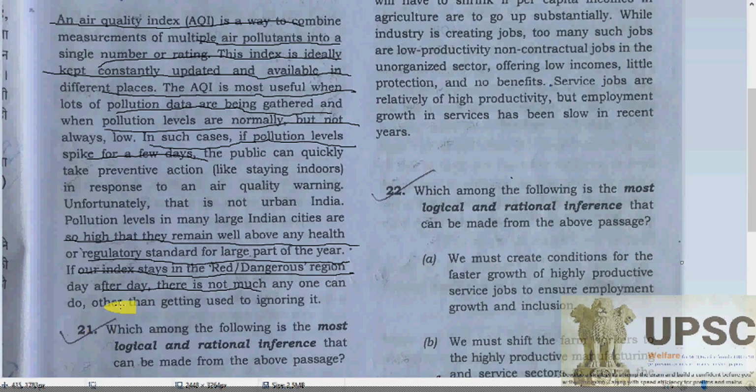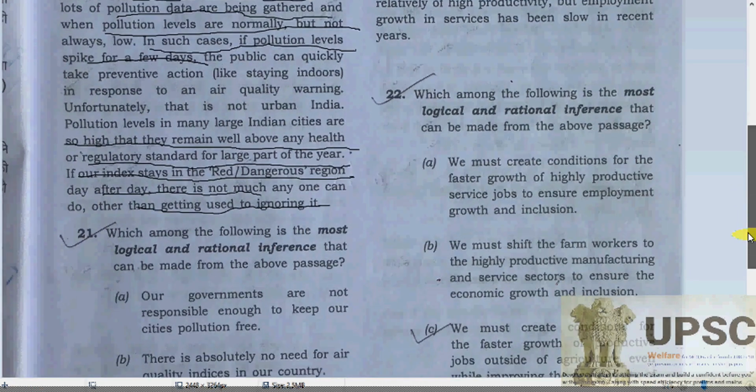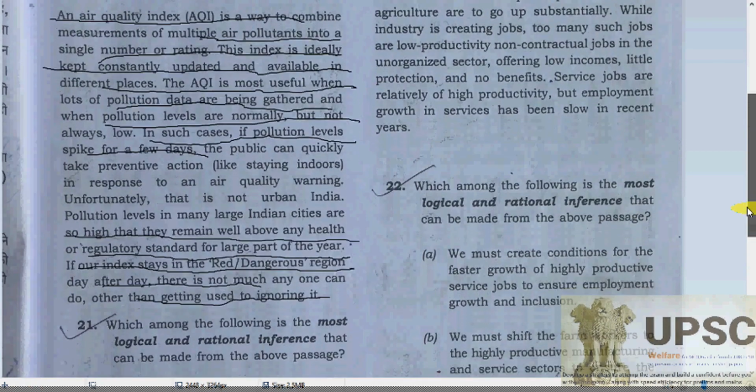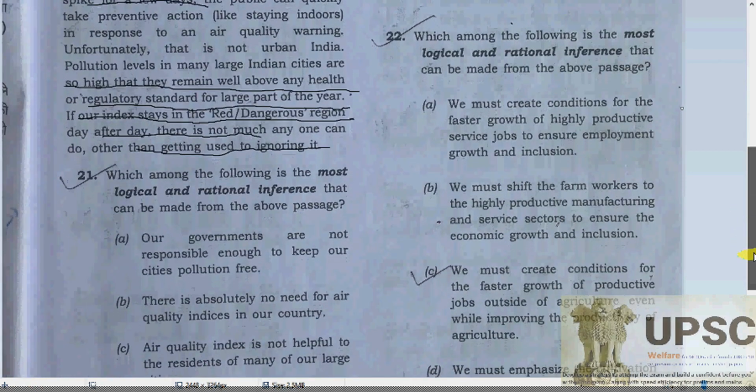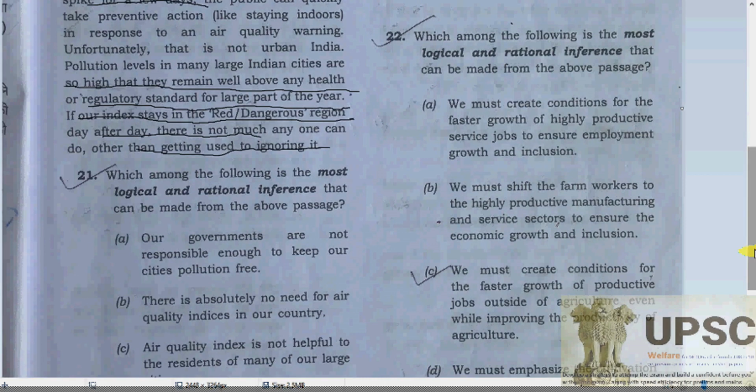It means they don't have any kind of strategy or option, any choice to solve that problem rather than ignoring it. So definitely, always getting used to ignoring it. They don't have proper solutions. On the basis of AQI they can get information and data about the air quality problem.